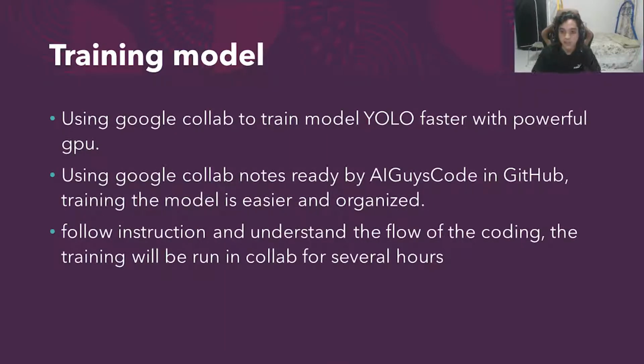Then we need to train the model. We are using Google Colab to train the YOLO model faster with a powerful GPU. Using the Colab from the AI Guys code on GitHub makes it easier and organized. We just need to follow the instructions and understand the flow of the coding. The training will be run in Colab for several hours.